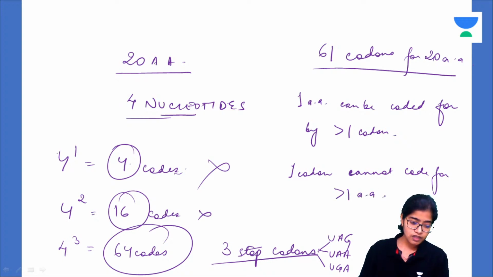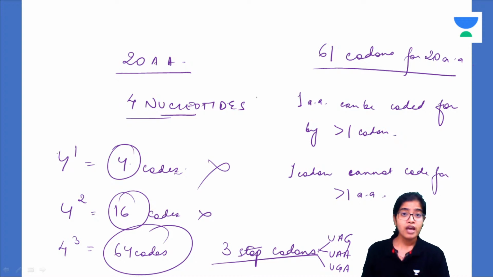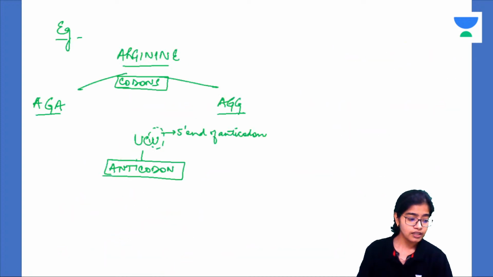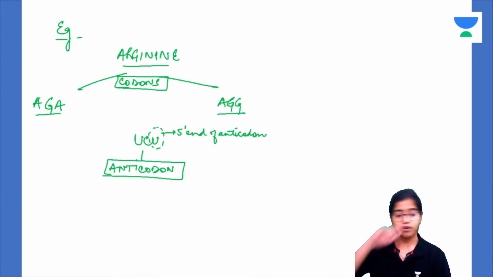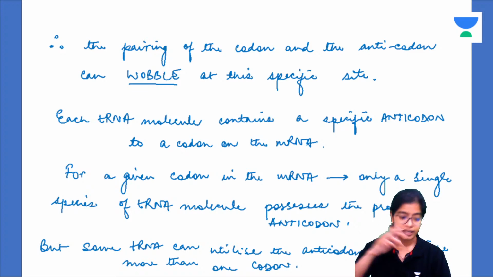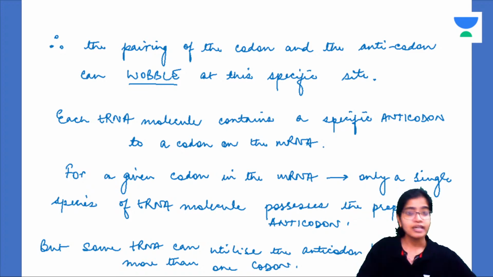That means if there is UUU, it will definitely be phenylalanine. UUU cannot mean anything else than phenylalanine. But there can be other triplet codes for phenylalanine as well.